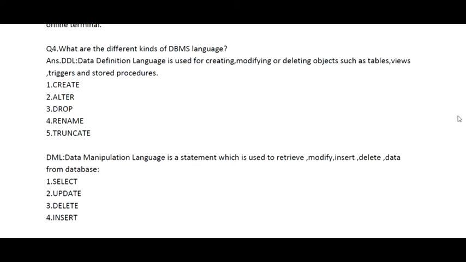Then we have the DML. DML is the data manipulation language. It is used to retrieve, modify, insert, delete data. It uses different queries like select, update, delete, insert. These are different DML commands. Basically, manipulation means manipulating the things.